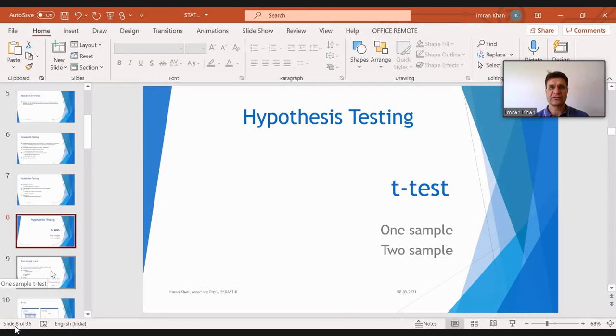But if they are using two drugs, for example one developed by India and the second developed by Russia, then it becomes a two sample case, because one drug will be given to 100 patients and the second drug to another group of patients. If we study only a single drug developed by India, it becomes a one sample case. So first we will discuss the one sample t-test.